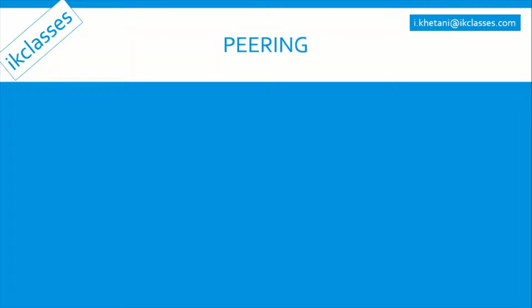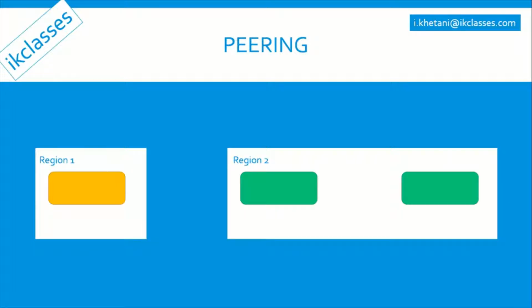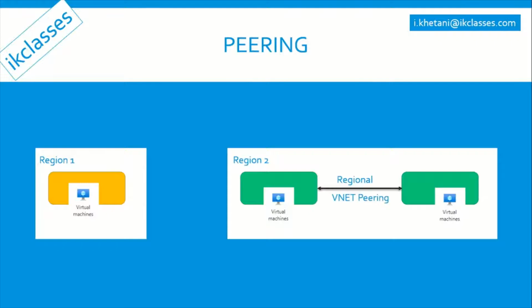Peering is the simplest and quickest way to connect your VNets. Once we peer the VNets, they appear as one. Now consider this scenario. We have a VNet in region 1 and two VNets in region 2. All of those VNets have resources. To make sure these resources are able to send and receive data, we need to connect the VNets. There are two types of peering. One is regional, which connects Azure Virtual Networks in the same region, and global VNet peering connects VNets in different regions.